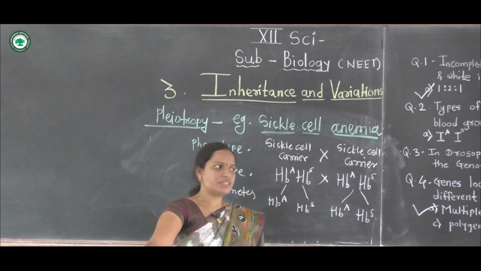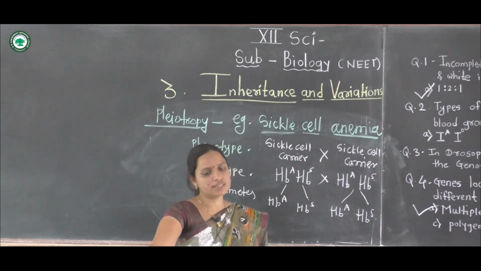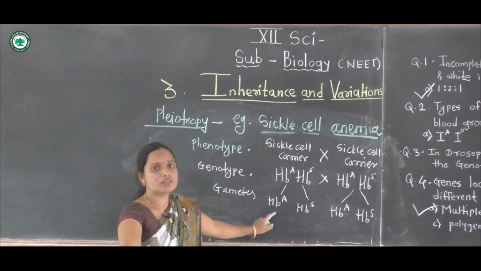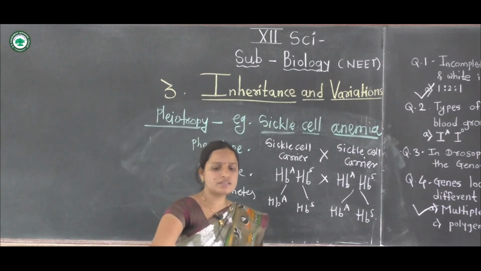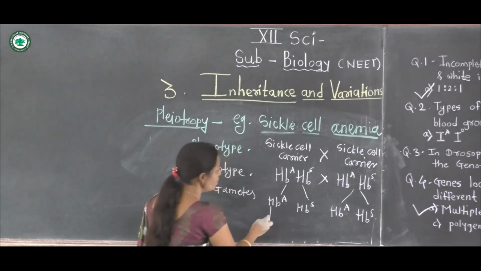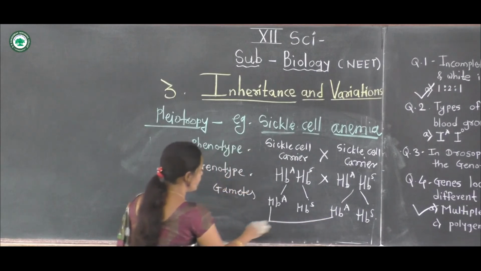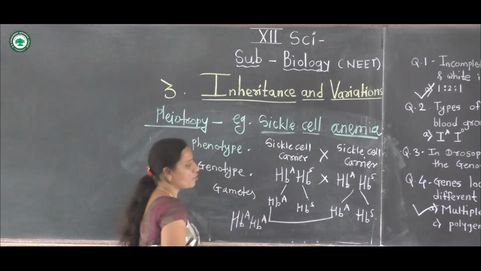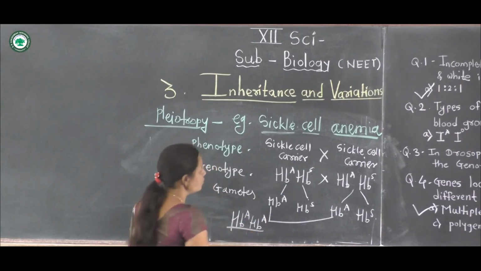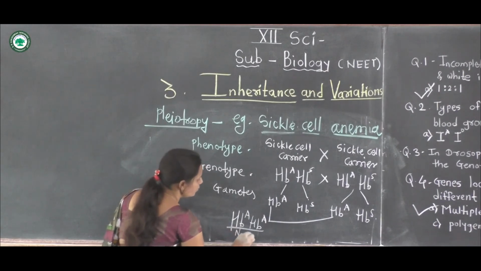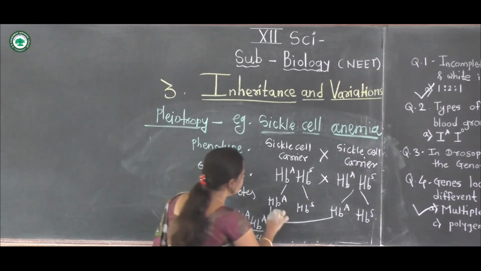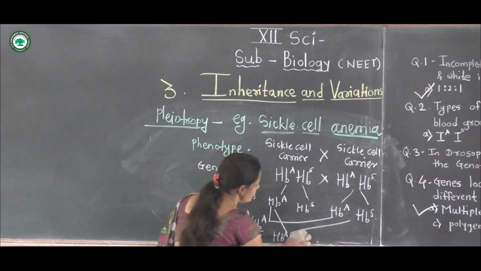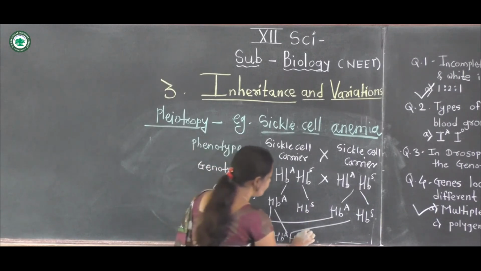The crossing between these sickle cell carriers gives the normal, the carriers, and the diseased. The first one, HBA crossed with HBA, forms the normal condition. HBA crossed with HBS gives HBS, a sickle cell carrier.